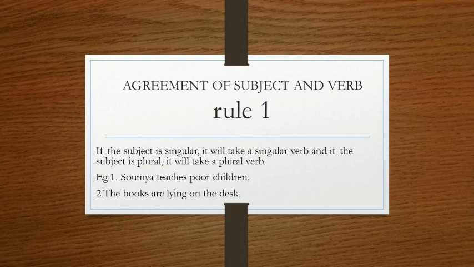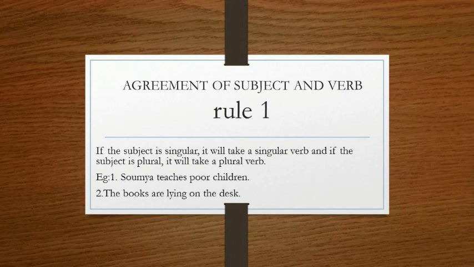For example, we take a sentence where the subject is singular. The book. Book is the noun, here it is the subject, which is singular. The book is lying on the desk. Now here the verb is the helping verb "is", so the verb is also singular.